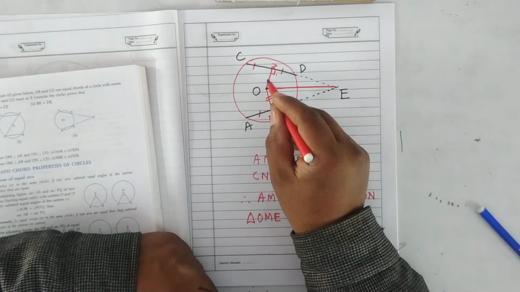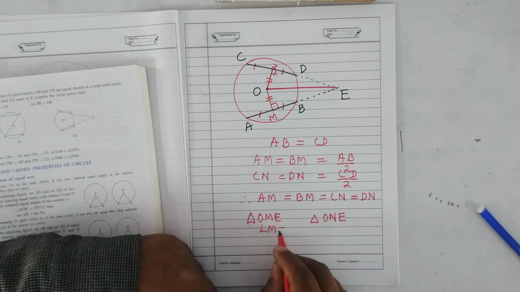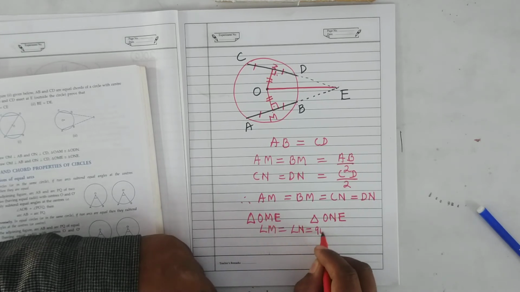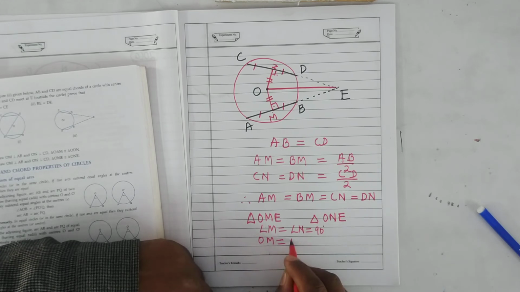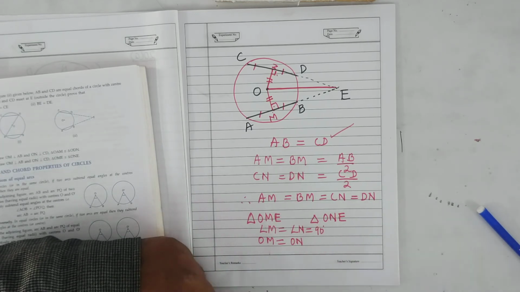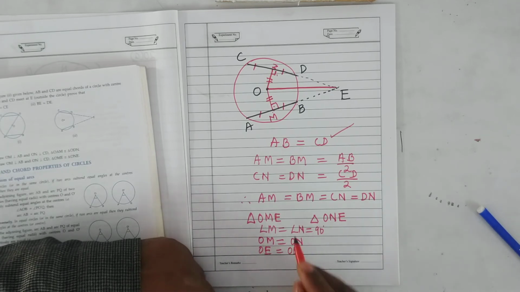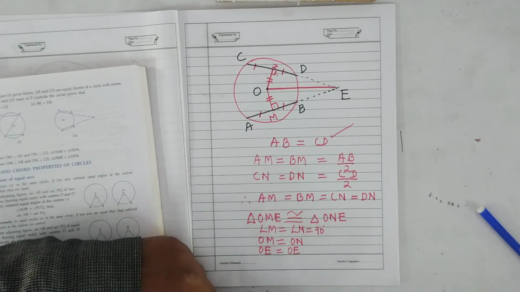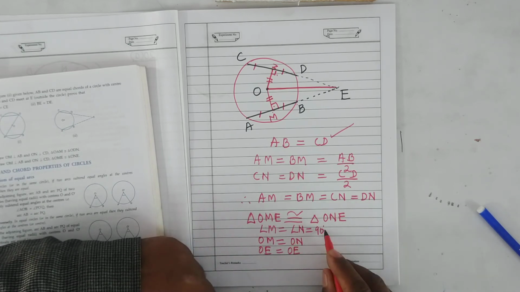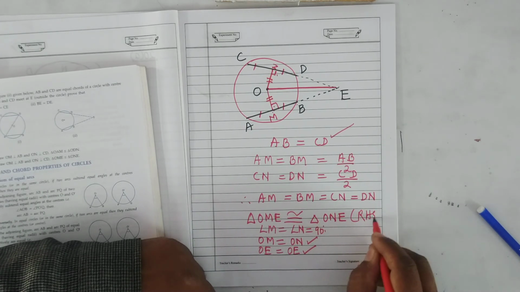OM will be equal to ON because the chords are given equal, therefore they will be equidistant. Equidistant means OM will be equal to ON. OE equals OE, common. Therefore, both the triangles will be congruent. By which congruency? Right angle, hypotenuse and one more side. By RHS congruency, both the triangles